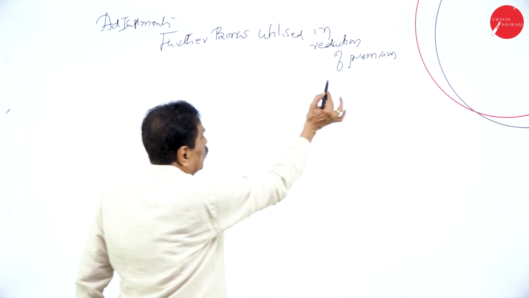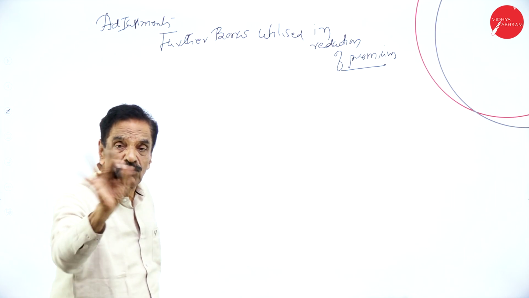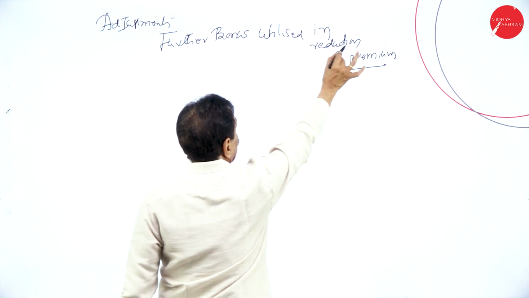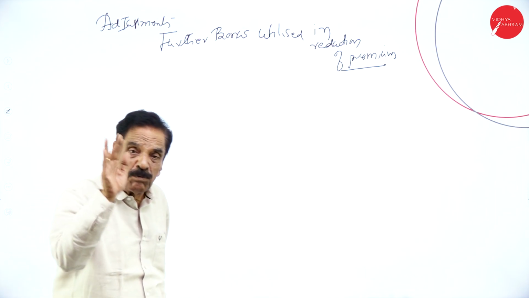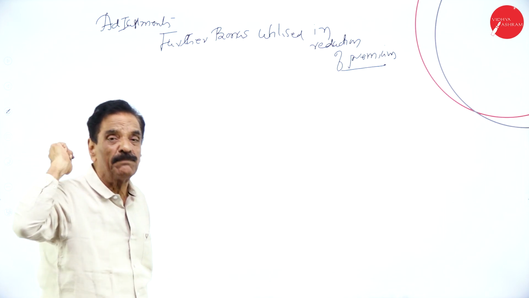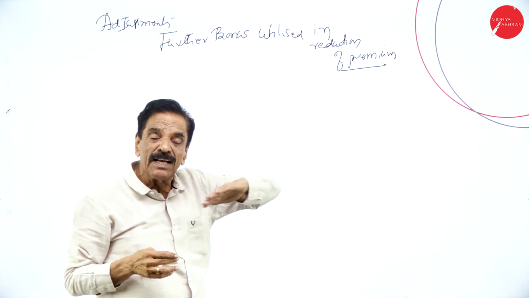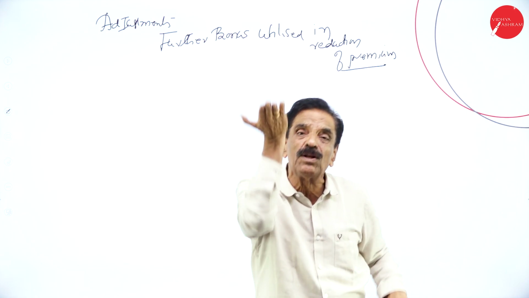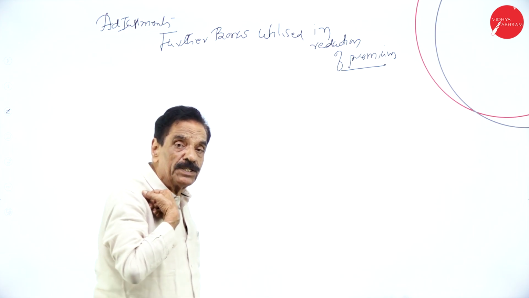So first it should be added to premium, schedule number 1. Then it should go to schedule number 4. It won't come on the liability side or the asset side of the balance sheet. So, further bonus utilized in reduction of premium. You declare the bonus, but that bonus will not be given to that particular person; it can be utilized as a premium. So your premium amount will be raised. Here, bonus is declared as an expenditure in schedule number 4, and added to premium in schedule number 1, so premium will be raised, whereas the bonus expenditure will be increased.